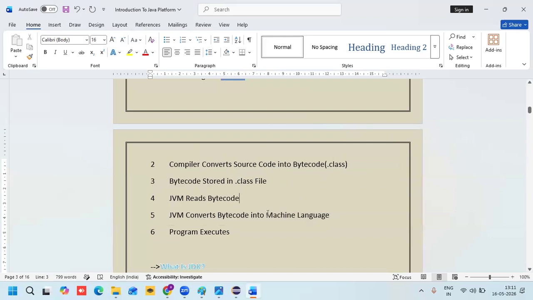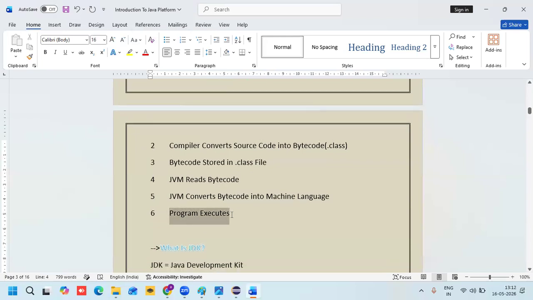Okay, finally, what is the mission? Computer-understandable code. Who converts that? The JVM. The JVM will take care of converting the bytecode into machine-understandable code. Finally, the program will be executed. Once the machine understands, only then will the program be executed. Otherwise, we won't see any kind of output.